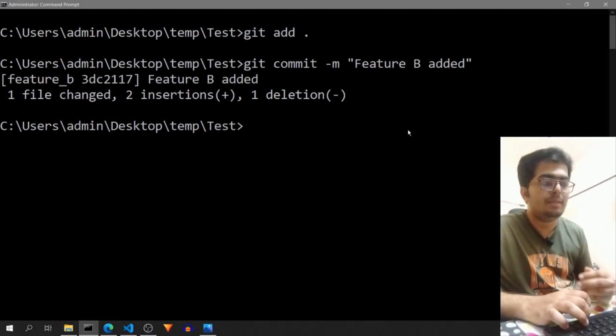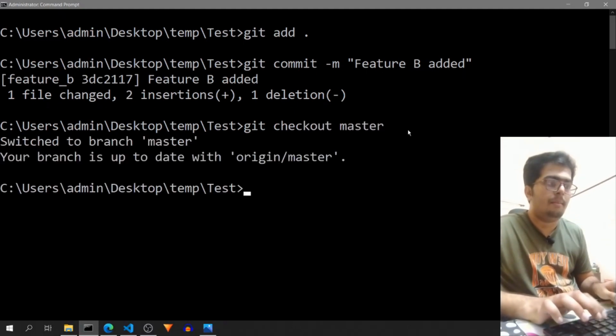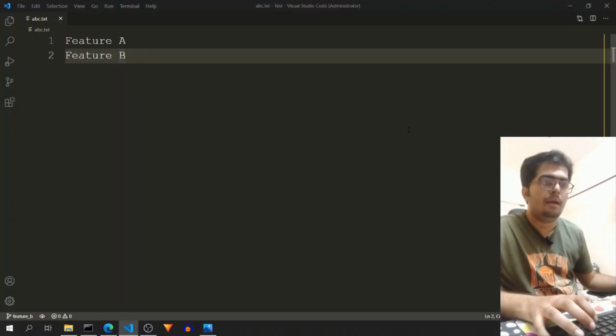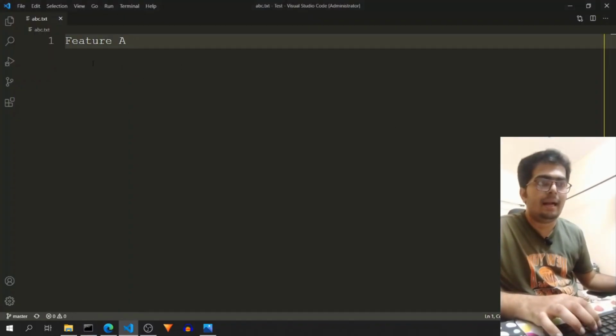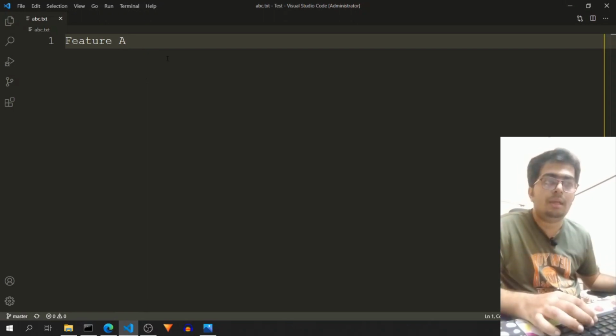If I change my branch from feature B to master by doing git checkout master, you can see that it took some time, but it changes all the code that was present in the master branch. So the master branch has all the unchanged code.